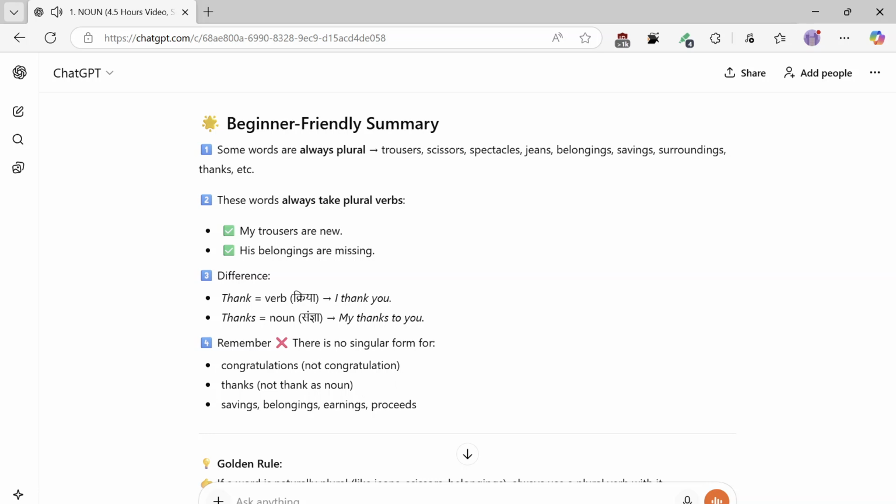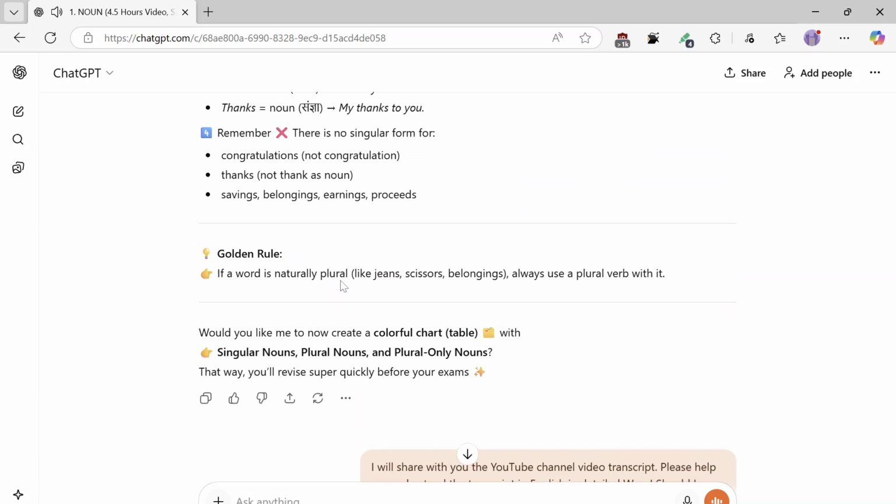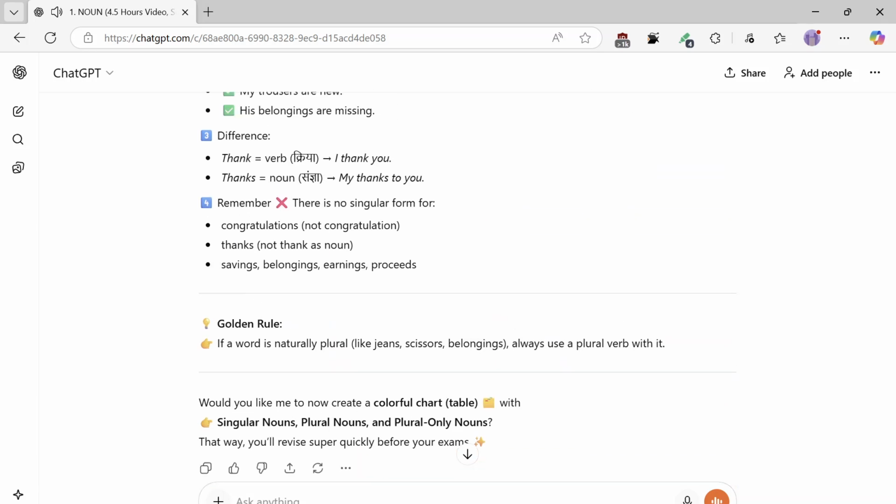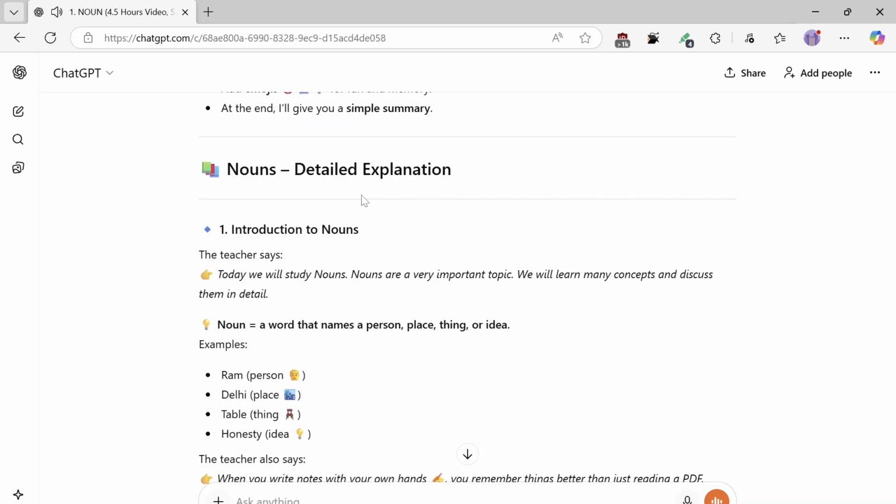Thanks, not thank, as a noun. Savings, belongings, earnings, proceeds. Golden rule: if a word is naturally plural, like jeans, scissors, belongings, always use a plural verb with it. Would you like me to now create a colorful step-by-step beginner English class? Translate the Hindi into easy English, explain slowly with examples, add emojis for fun and memory. At the end, I'll give you a simple summary.